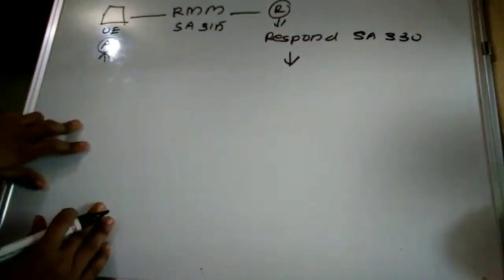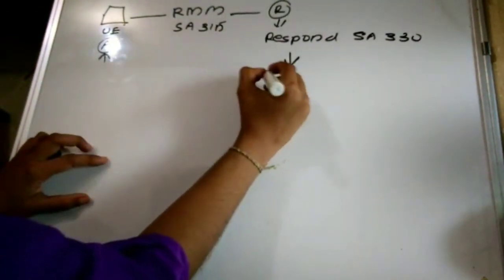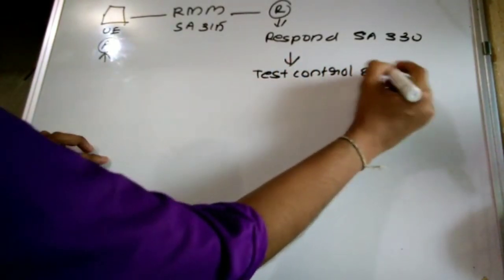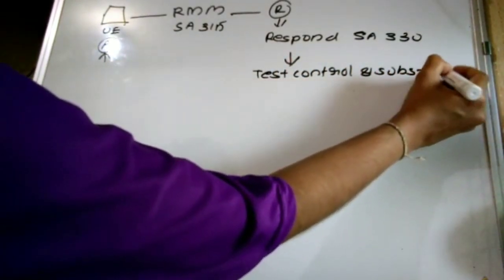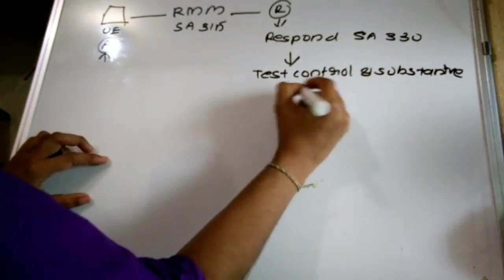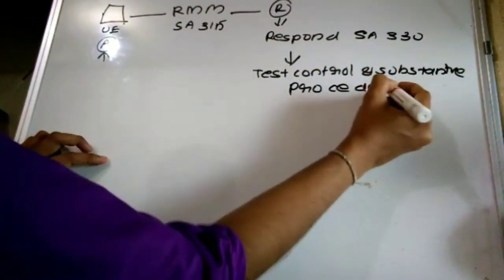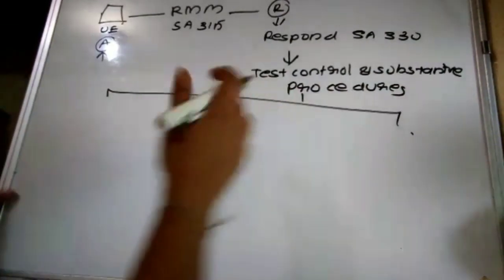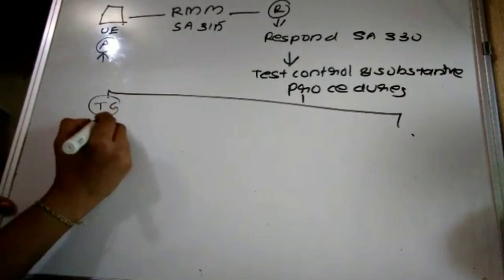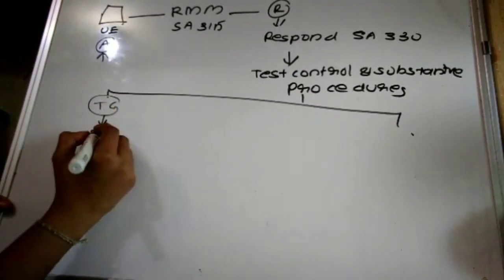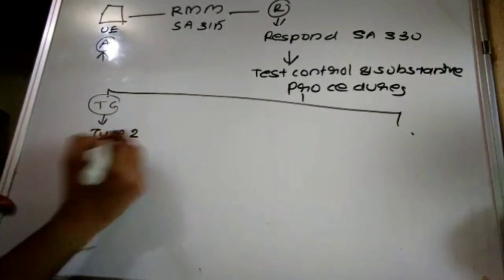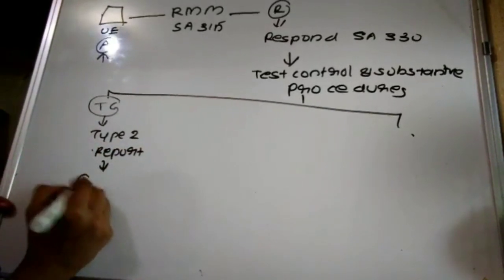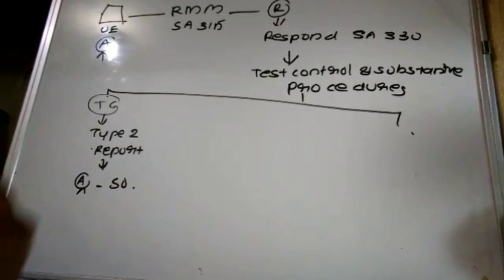So they can perform tests of control as well as substantive procedures at the assertion level. Right? For test of control, they may always prefer to obtain the type 2 report issued by the auditor of the service organization.